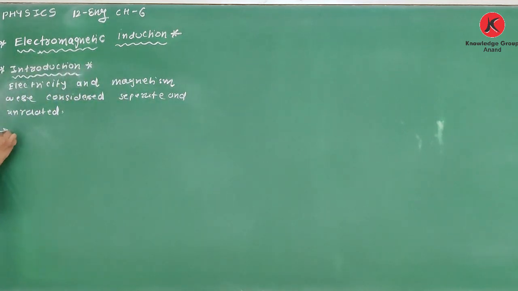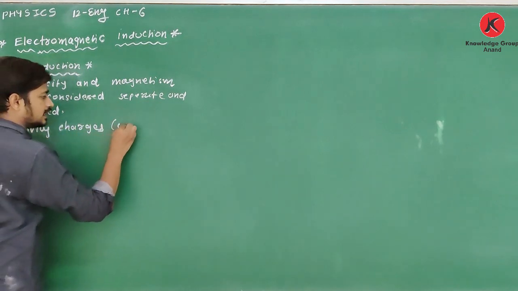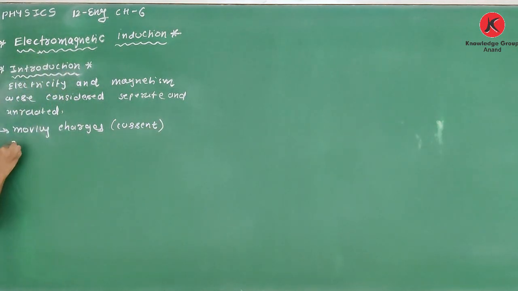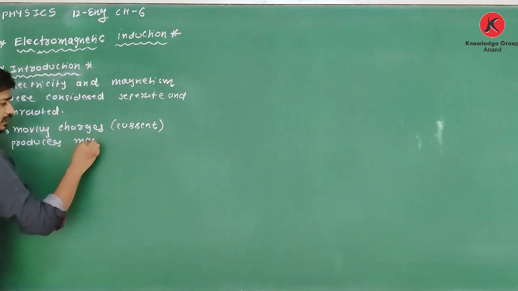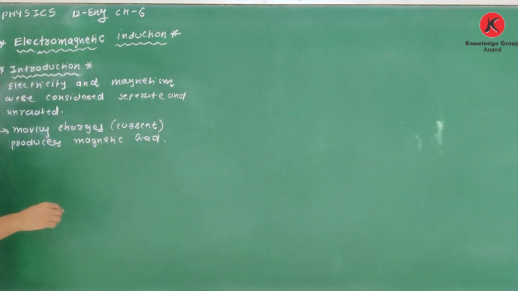Moving charges, that is current, generate a magnetic field. Yes or no? Yes, it is.